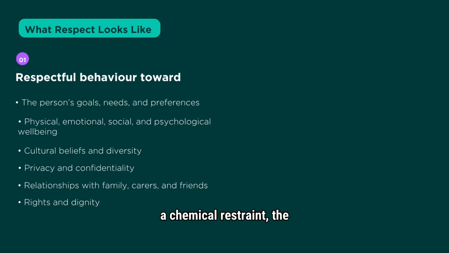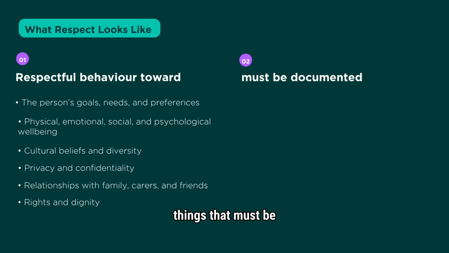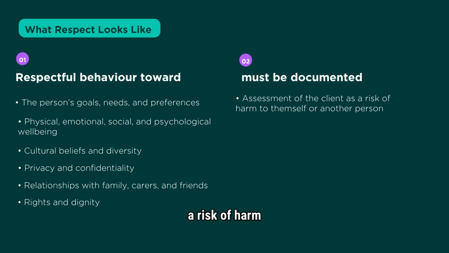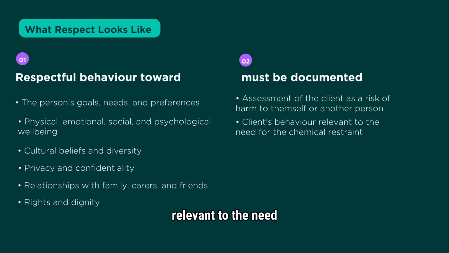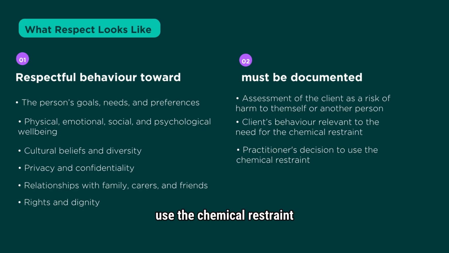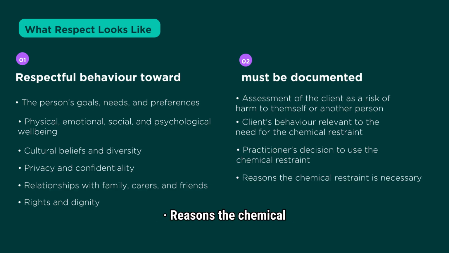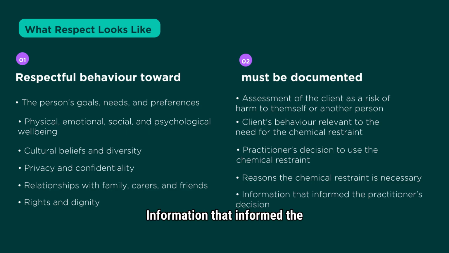In the case of a chemical restraint, the assessments must be conducted by a medical or nurse practitioner. What are the 5 things that must be documented in the client's individualized plan? Assessment of the client as a risk of harm to themselves or another person. Client's behavior relevant to the need for the chemical restraint. Practitioner's decision to use the chemical restraint. Reasons the chemical restraint is necessary. Information that informed the practitioner's decision.